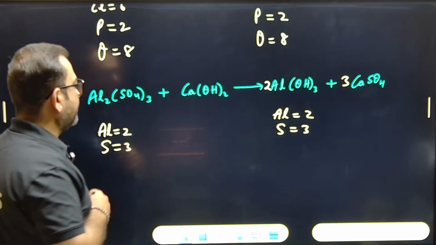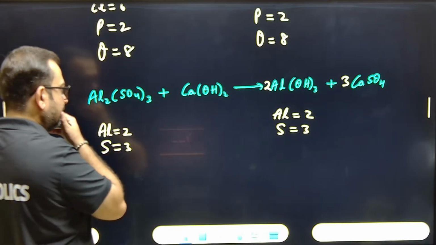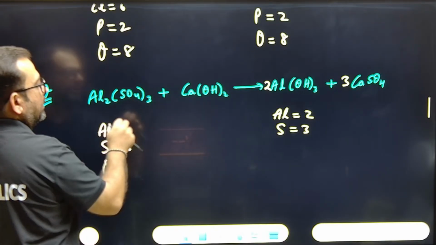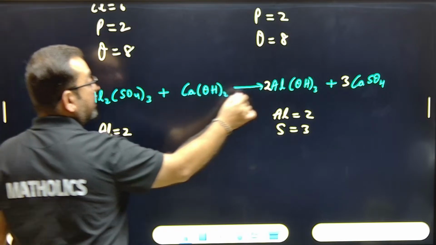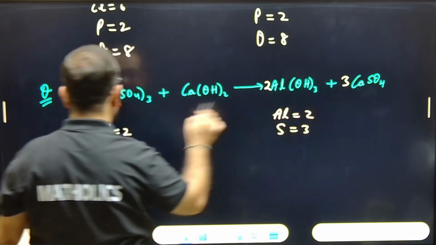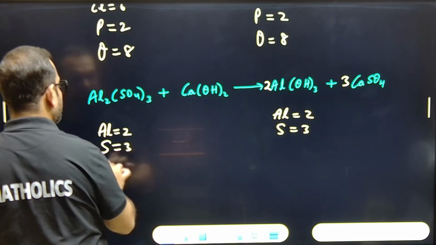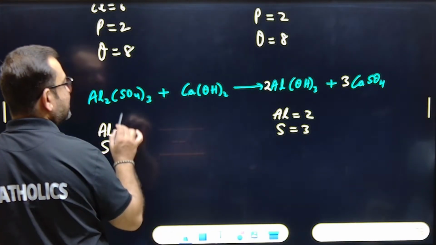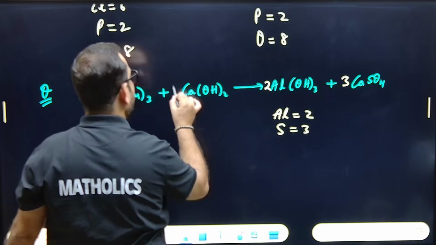Okay. Now see. Aluminium done, sulfur done. Now check for oxygen. Oxygen how many? 4 times 3 is 12 and it's 2. Okay. Calcium, if it is 3, so you must write calcium before sulfur. Calcium is 3, so here you have to write 3.